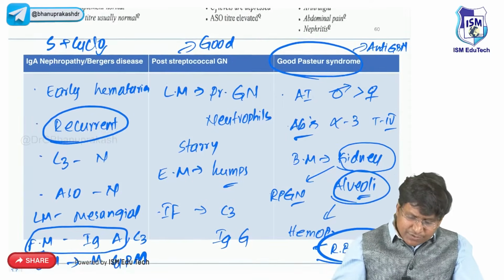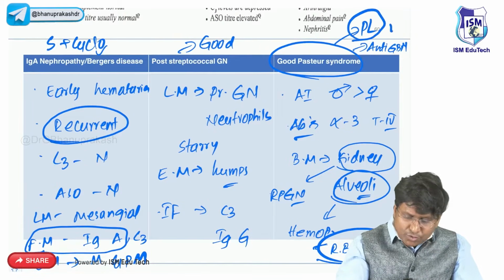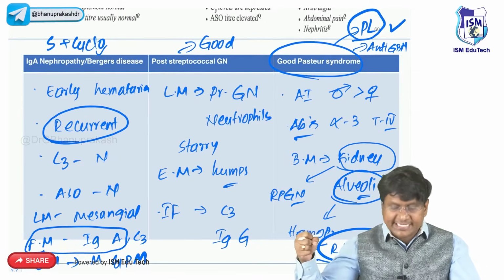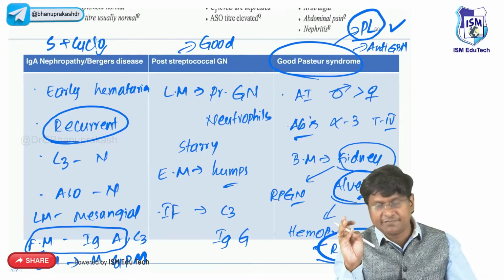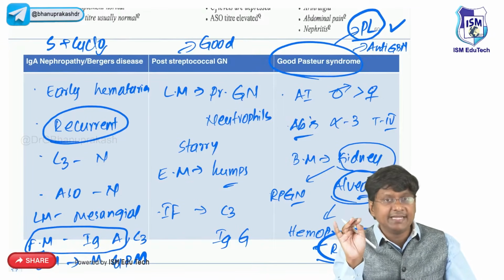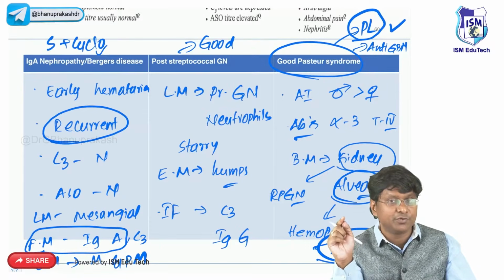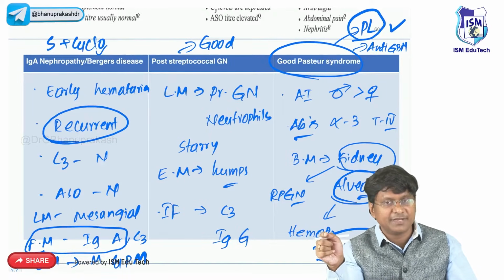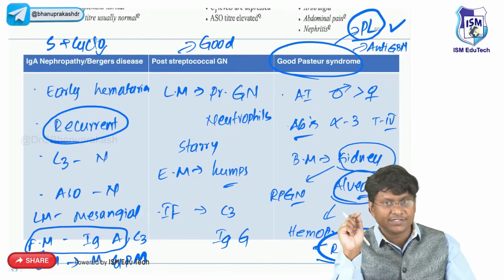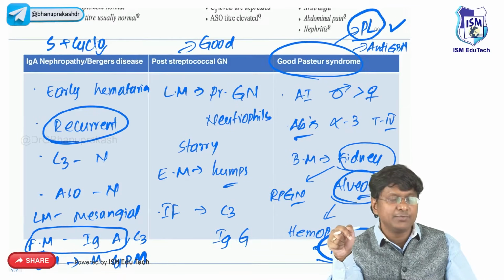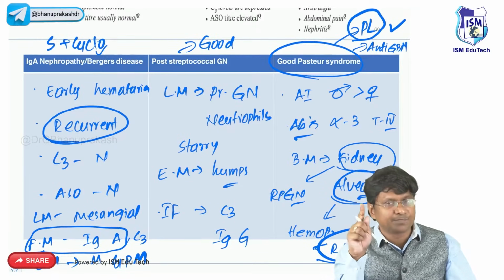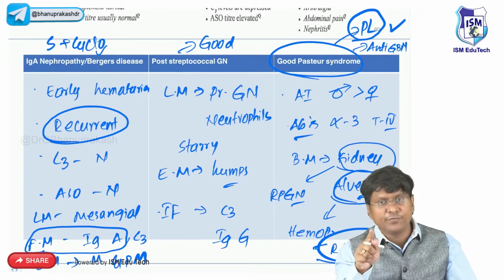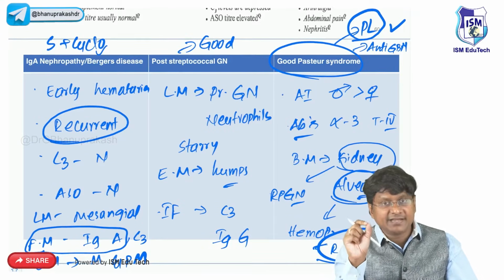How do you treat these patients? You need to do plasmapheresis, which will take out the antibodies. So Goodpasture syndrome is the one which will cause nephritic syndrome. It's an autoimmune disorder. The antibodies are formed against the alpha-3 chain of type 4 collagen of the alveolar as well as glomerular basement membrane, causing hematuria as well as hemoptysis. Anti-glomerular basement membrane antibodies are present in almost 90% of patients, and renal biopsy will show diffuse proliferative glomerulonephritis, and immunofluorescence will reveal linear deposition. The treatment is plasmapheresis, which will take out the existing antibodies.